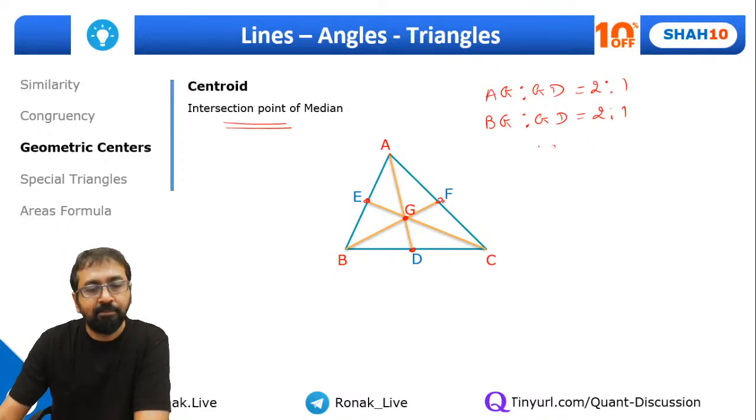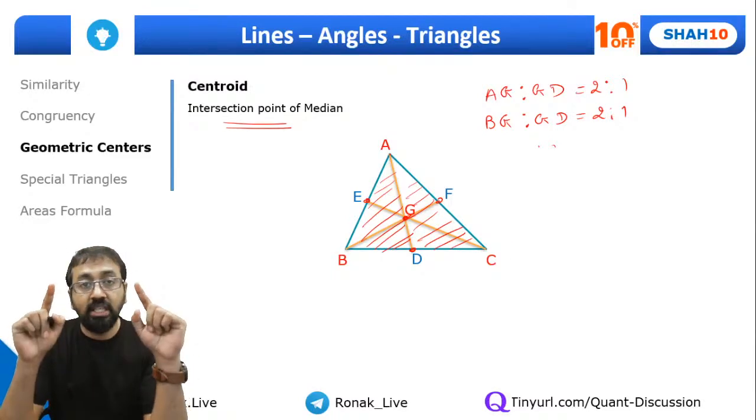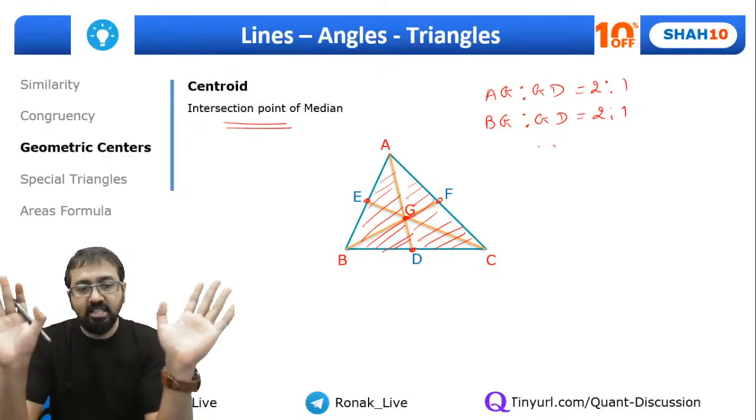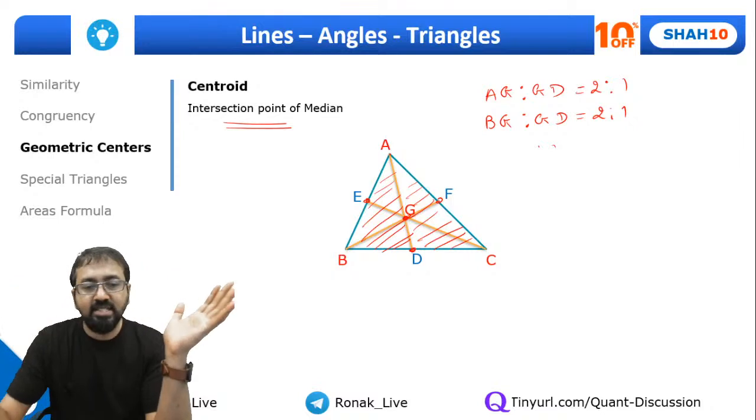So remember this part. One more thing, when you draw a median in a triangle, the triangle will be divided into equal area triangles. So the area of triangle ADB will be equal to the area of triangle ADC. See, I'm not saying these are two equal triangles or similar triangles. I'm saying their area is equal. A median divides the area into two equal parts. As simple as that.